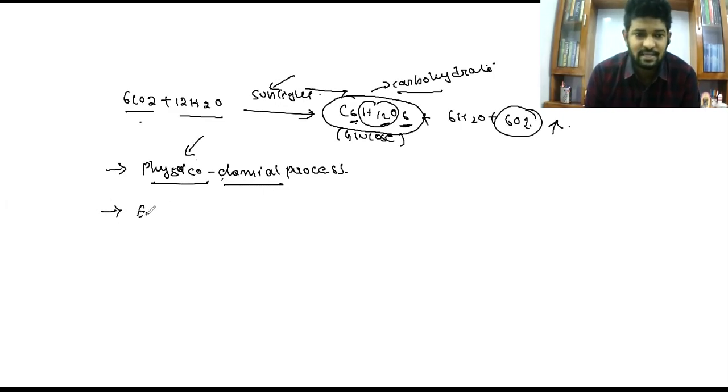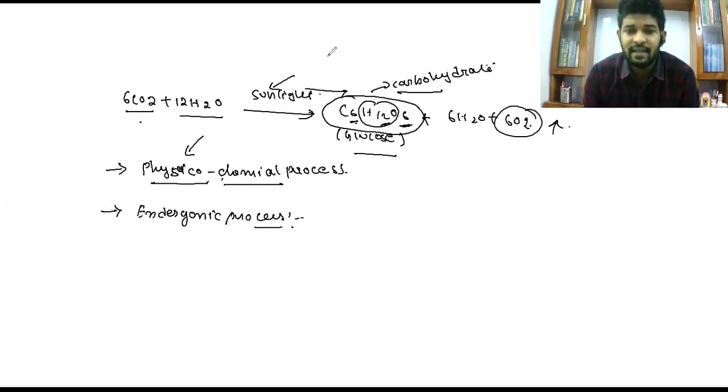And the next one is endergonic process. For the preparation of this food, it utilizes free energy. No internal energy is required for the preparation of this food. It uses external energy, right? It simply uses external energy like sunlight, and it prepares food. That's why it is an endergonic process.